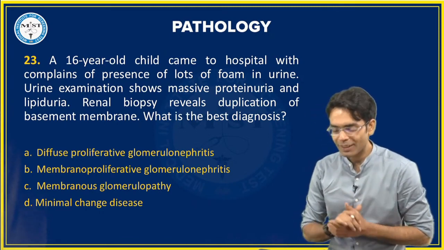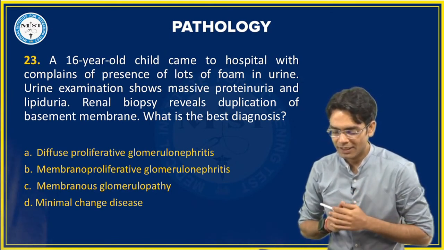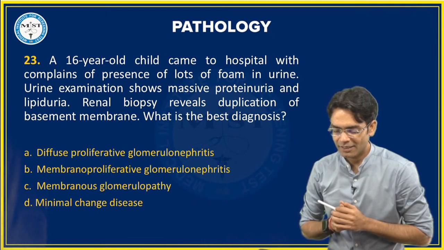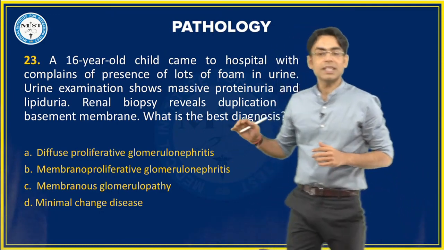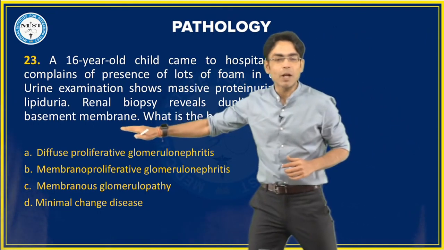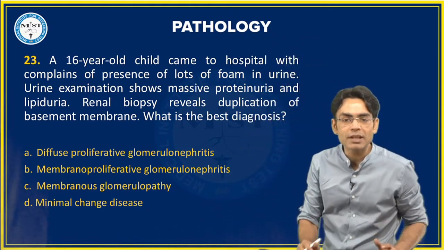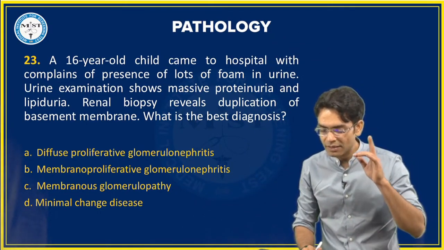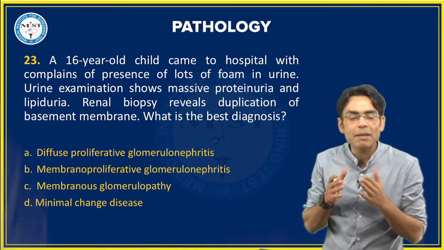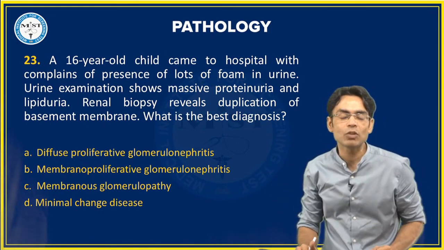So, beta, what are you seeing? बच्चे, there is duplication of the basement membrane. Biopsy पे क्या मिल रहा है? Duplication of the basement membrane. Duplication means tram track appearance. Yes, this is बेटा tram track appearance मिल रही है ना, तो duplication of basement membrane is seen with membranoproliferative glomerulonephritis.